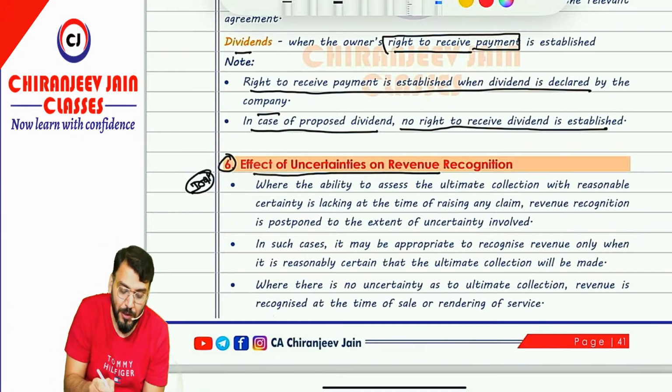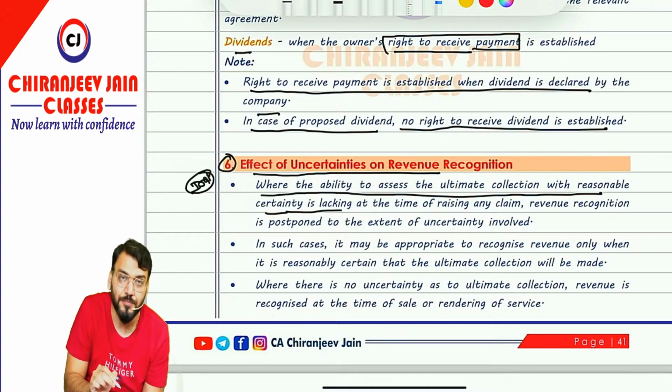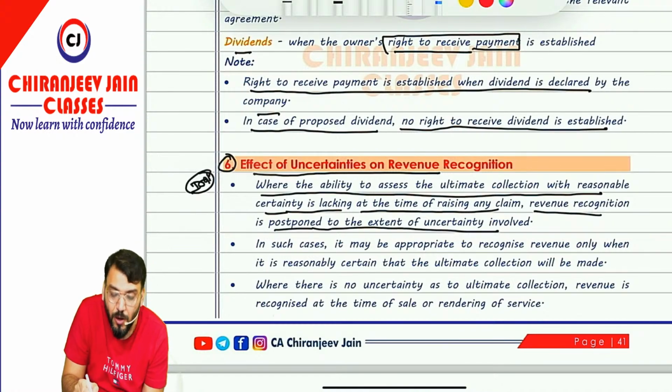Understood? So what they want to say is, whenever the ability to assess the ultimate collection with reasonable certainty is lacking at the time of raising any claim, revenue recognition is postponed to the extent of uncertainty involved.